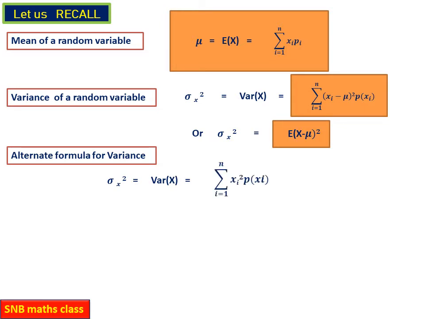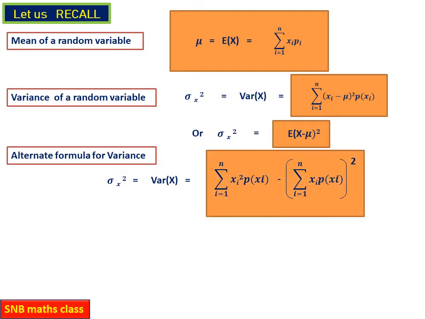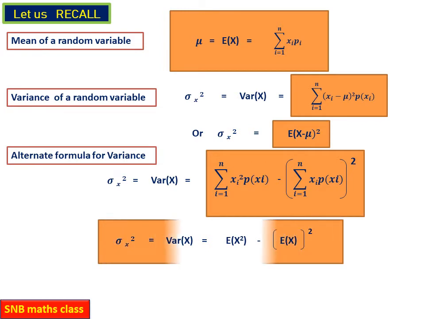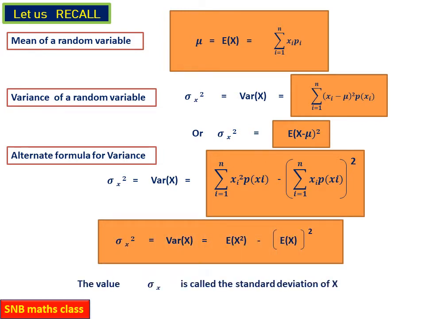And the alternate formula is important because it will help you to save your time: sigma xi square p of xi, then minus sigma xi pi the whole square. So this formula is very important and we have studied it. Sigma x square you can also remember like this: E of x square minus E of x the whole square. And the last one we have studied, sigma x, is called the standard deviation.